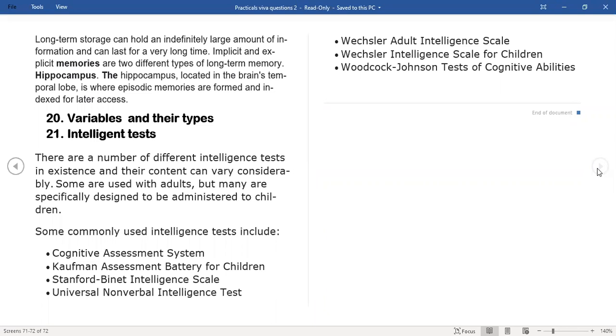So depending upon the scenario, there are various popular tests which are available. Some of them are applicable to adults, some of them are applicable to children, some of them are applicable to differently abled ones. So there are a few common intelligence tests which I would try to describe at a very high level. One is the cognitive assessment system.